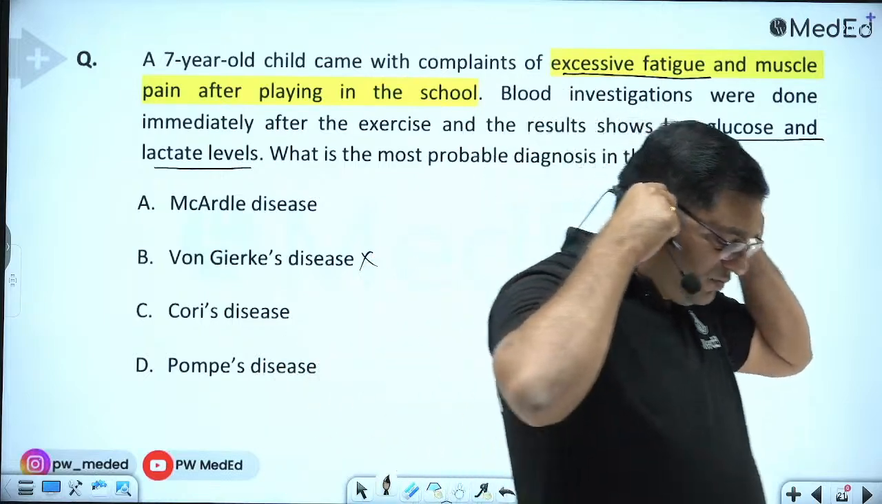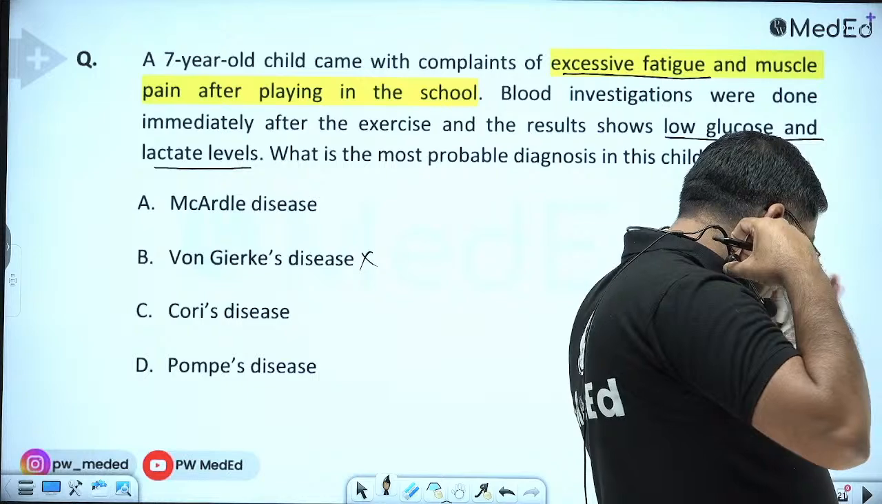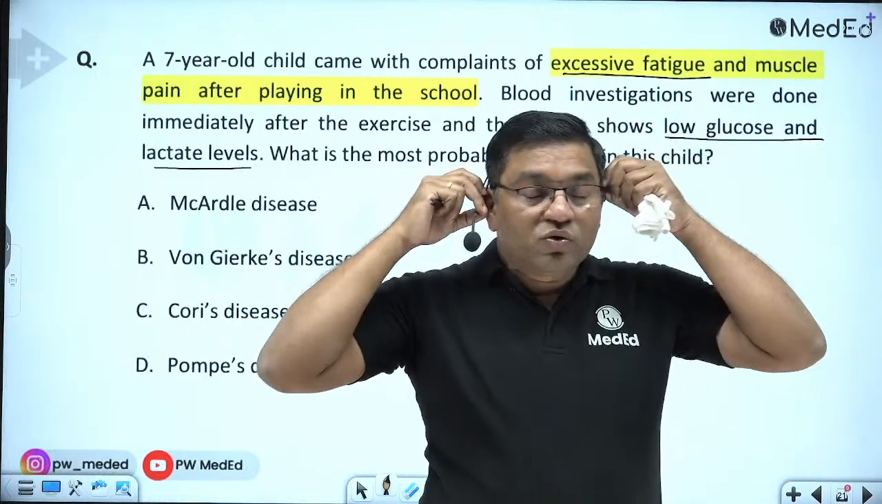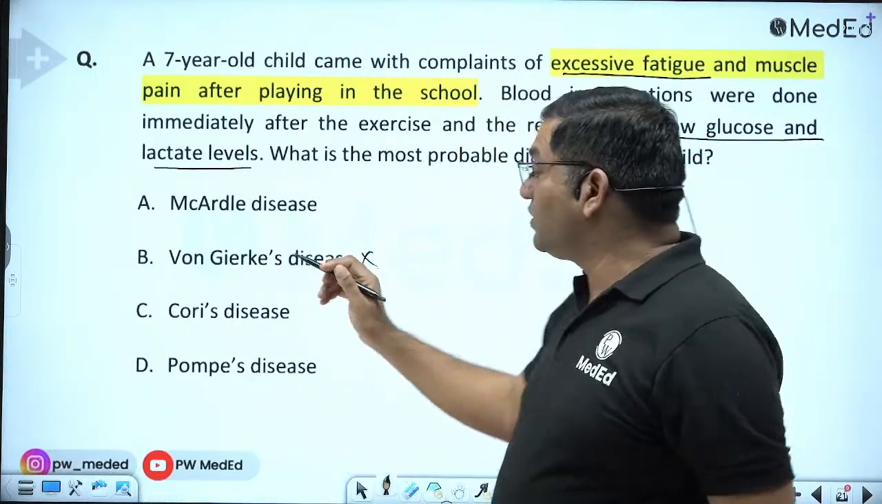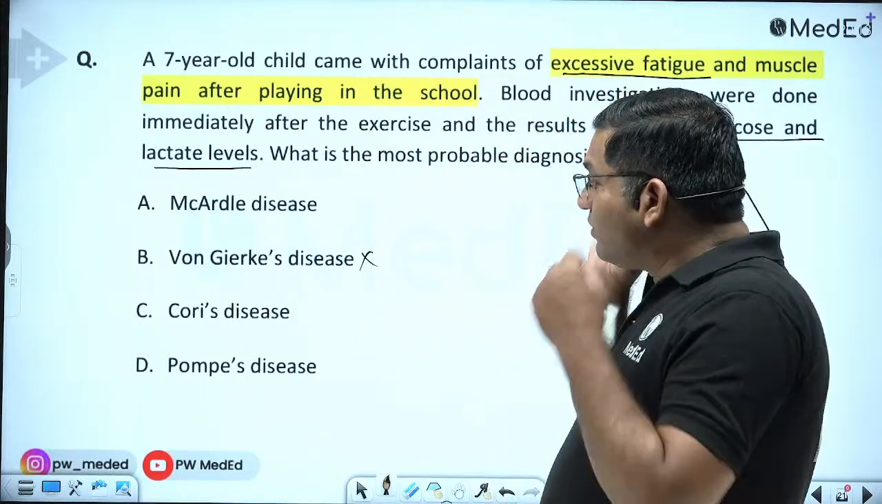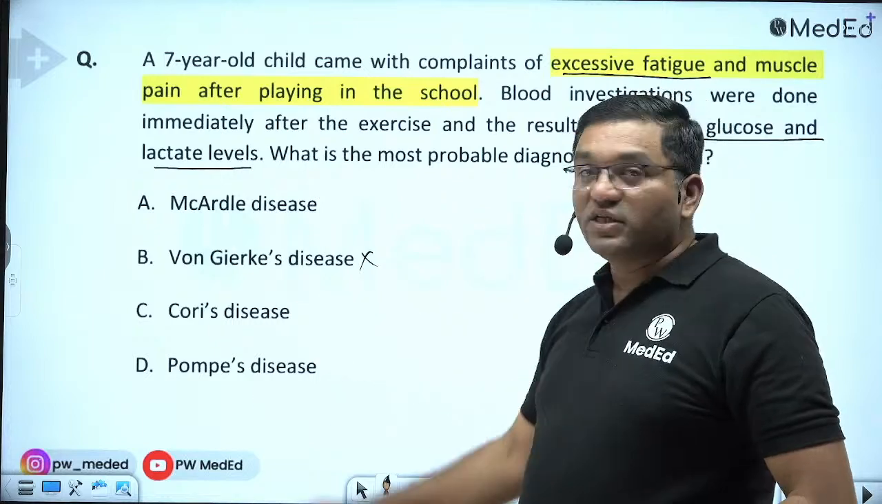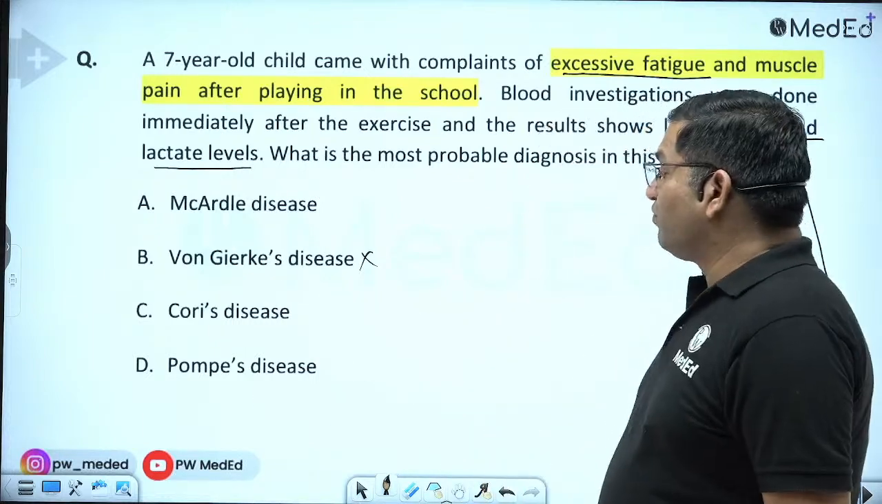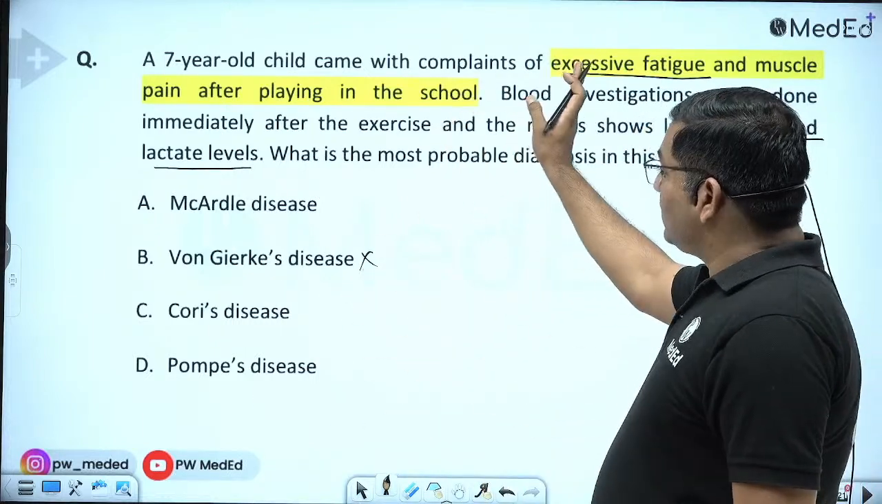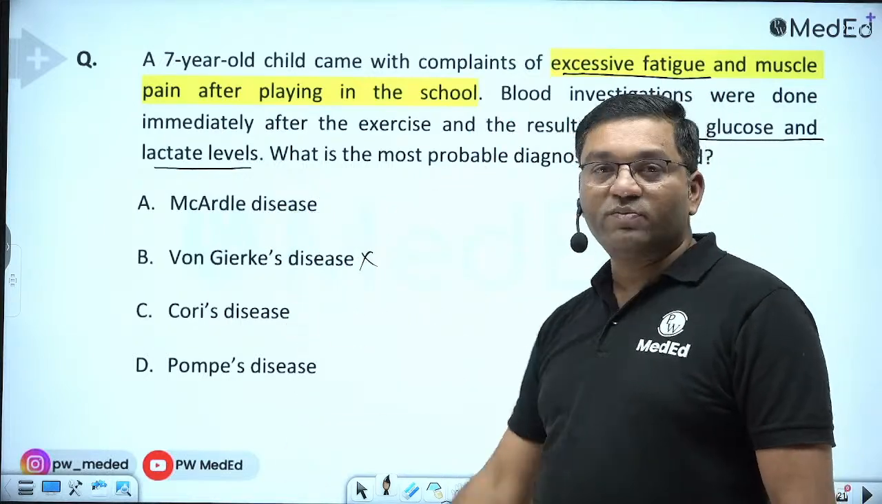Glucose 6 phosphatase is absent in the muscle. Glucose 6 phosphatase is absent in the adipose tissue. So the muscles are not involved in von Gierke's disease. Also, splenomegaly is not there in von Gierke's disease. Okay, and here the muscle involvement is there. So muscle involvement is there in McArdle disease, Cori's disease, and also in Pompe's disease.